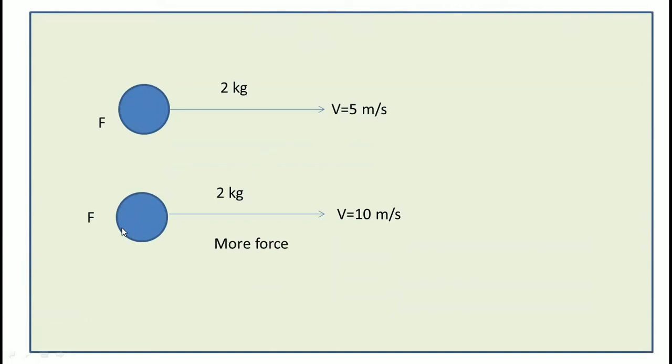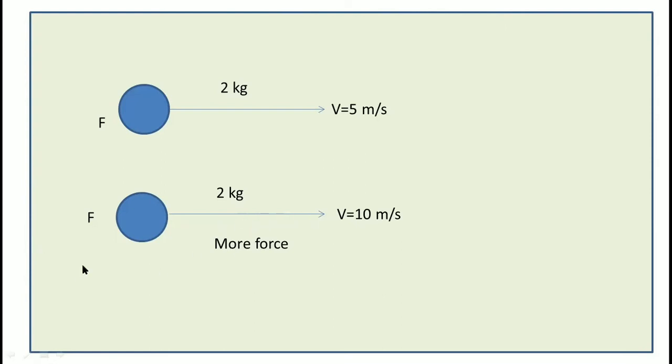The same object I have applied more force, the mass is the same 2 kilogram, and the velocity is different. Here you have to give 10 meter per second because I have applied more force. So here you have to say the rate of change of momentum is related to the applied force. That means it is a change of momentum related to time.